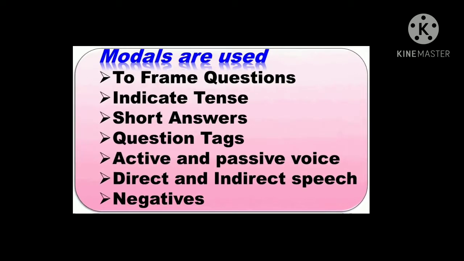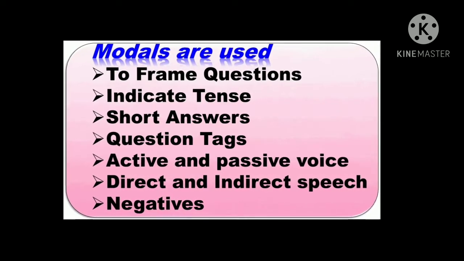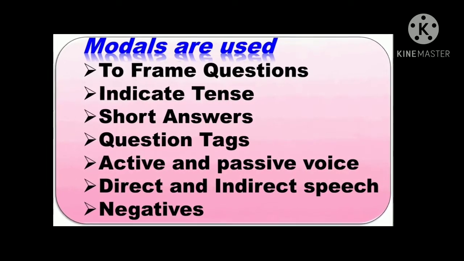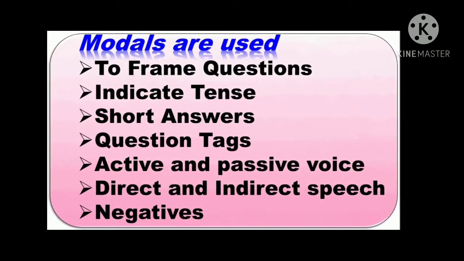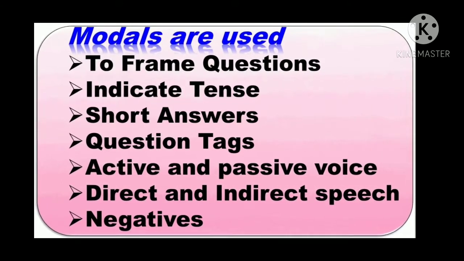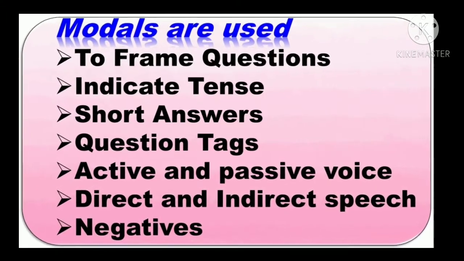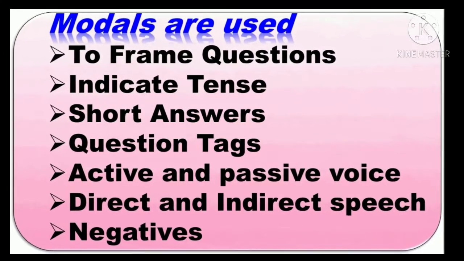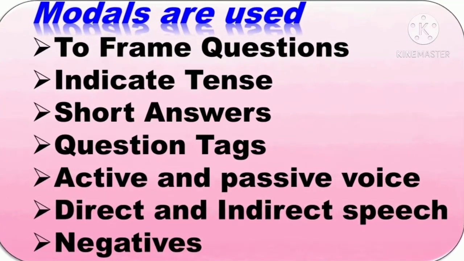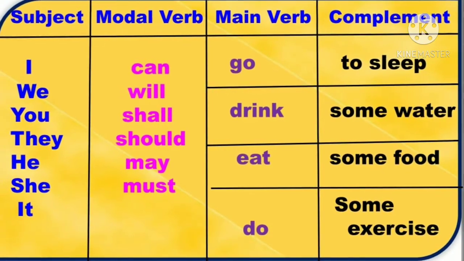So, modal auxiliary verbs are used to frame questions, and the second thing is to indicate tenses, and the third thing is to form short answers, and the fourth thing is to frame question tags, and the next one is used in the active and passive voice, and the next one is used in direct and indirect speech, and the next one is to frame negative sentences, right? Yes, this is a simple tabular column for understanding.